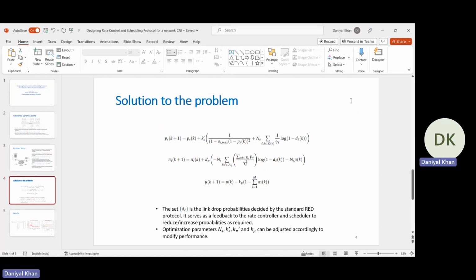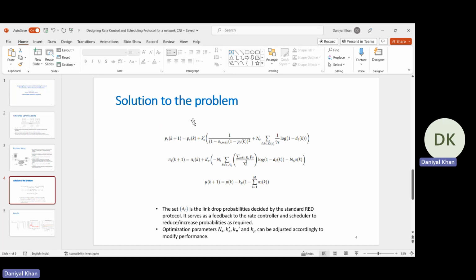So this is the solution which we get after formulating the problem and finding the solution. This is how the source rates, the PSKs, evolve, and these are how the pi i's evolve. And these are the prices in order to keep the sum of pi i equal to 1.